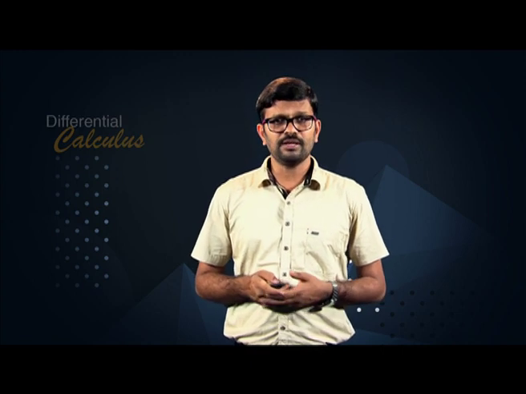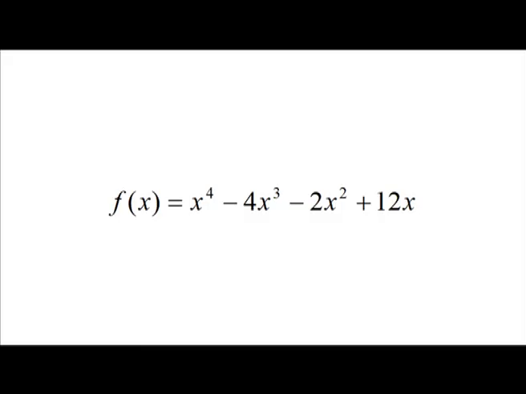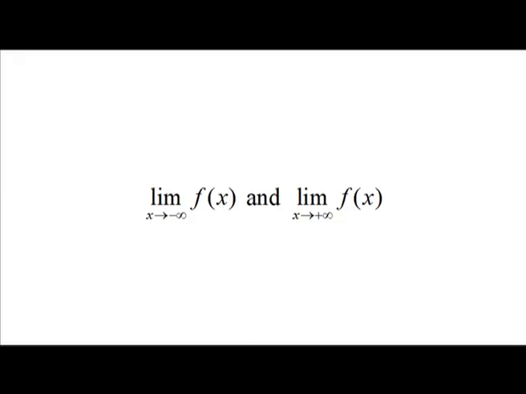Here the polynomial f of x is equal to x to the power 4 minus 4 x cube minus 2 x square plus 12 x is of even degree, and the leading coefficient, that is the coefficient of x to the power 4, is 1, which is positive. So, both limits, limit x going to minus infinity f of x and limit x going to plus infinity f of x are plus infinity, and there is an absolute minimum, but no absolute maximum.